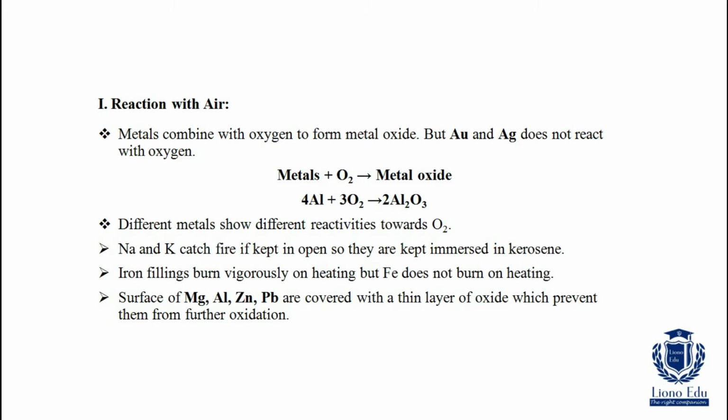Next, let's see reaction with air. Air means oxygen. So metals combine with oxygen to form metal oxide. Metals plus O2 gives metal oxide. Here we have an example. Aluminium plus oxygen react to form aluminium oxide, Al2O3. 4Al plus 3O2 gives 2Al2O3. But Au and Ag, that is gold and silver, do not react with oxygen.